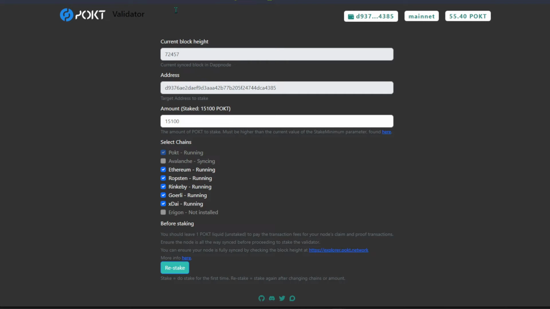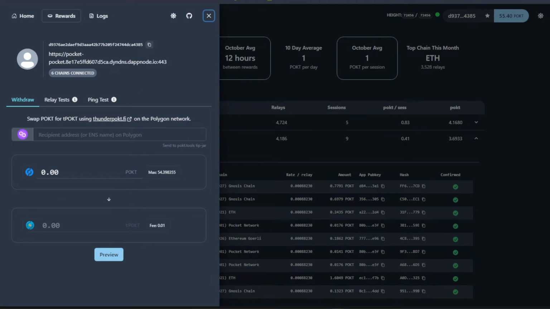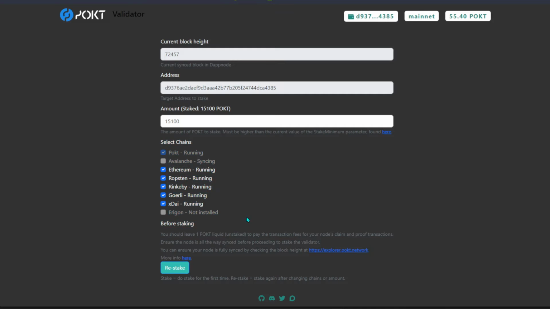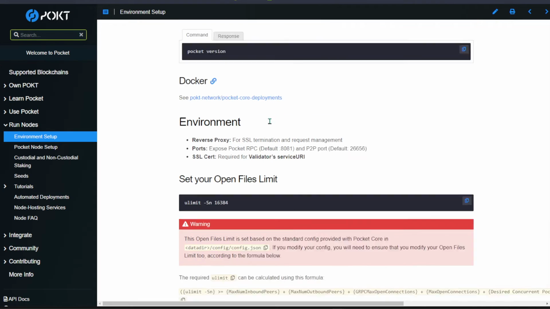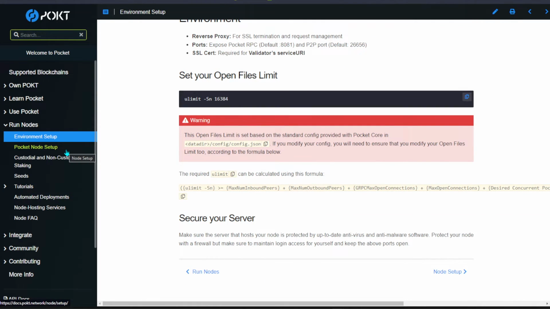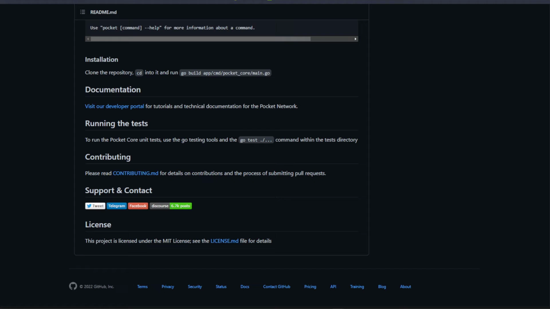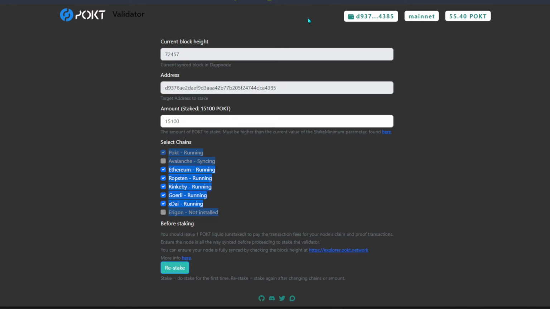And of course the Pocket network itself does not only support these few chains over here. These few chains are basically supported by DAppNode, that's why they are enabled over here. And of course if you want to do the normal way to install, the nodes that you can install, you can also install the Binance Smart Chain, Poly Network, and after that DFK chain, if I'm not wrong.